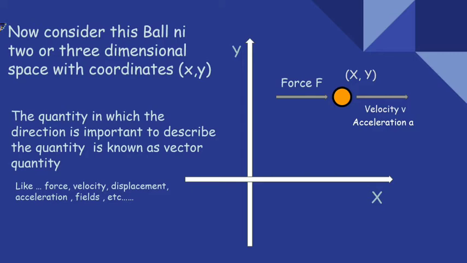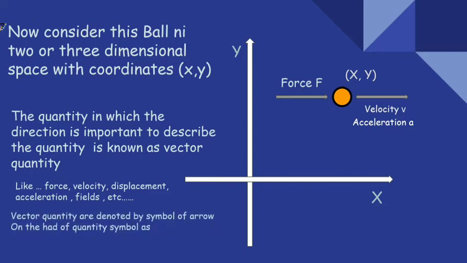If I say the ball goes with 5 km/h speed, this is the speed of the ball. But if I mention the direction, that the ball goes with 5 km/h in the positive x direction, then I mention the direction along with the speed. And when the direction is combined with speed, it becomes velocity. When the direction is combined with any scalar quantity, it becomes a vector quantity. So now I think the difference between speed and velocity is clear. Speed is just the magnitude of velocity.